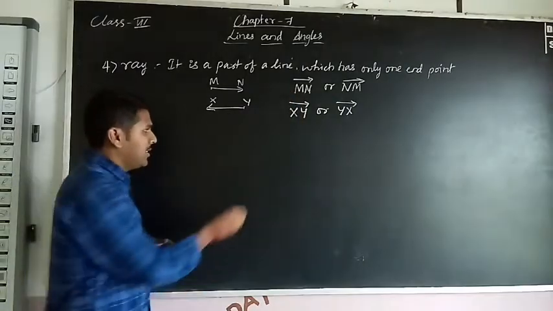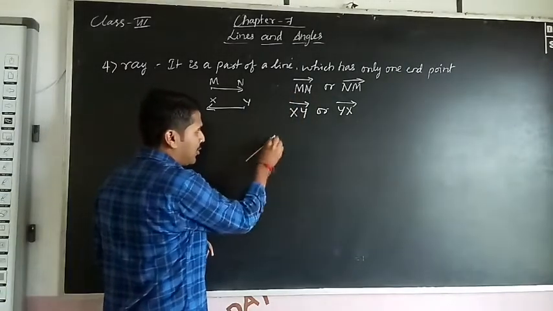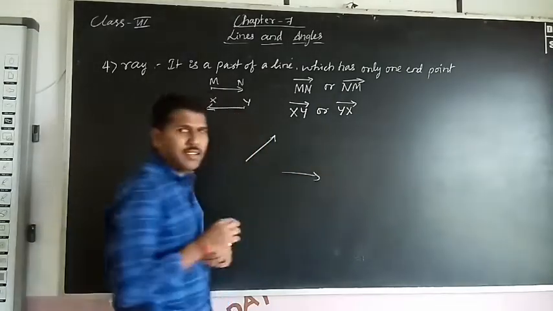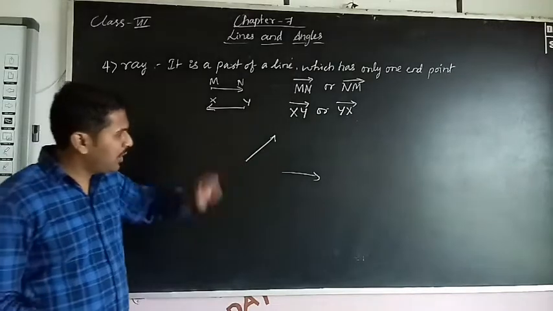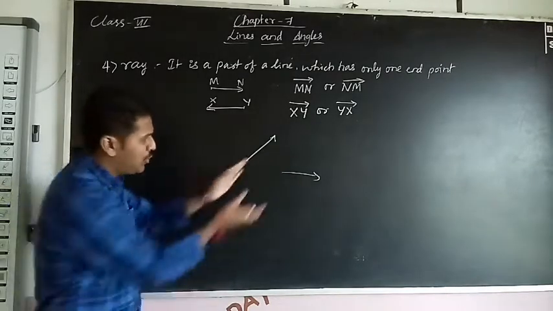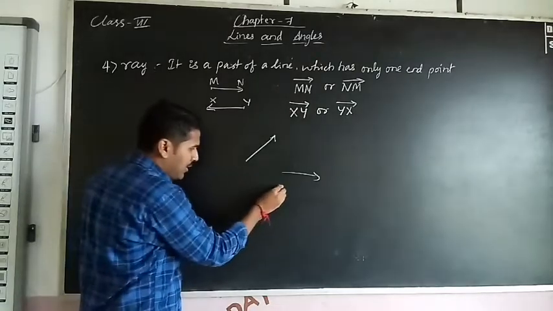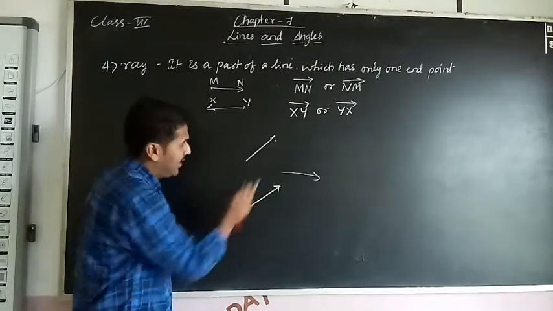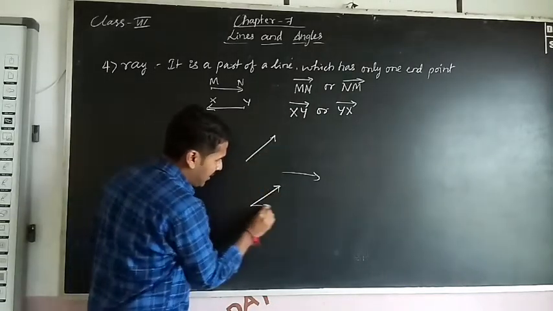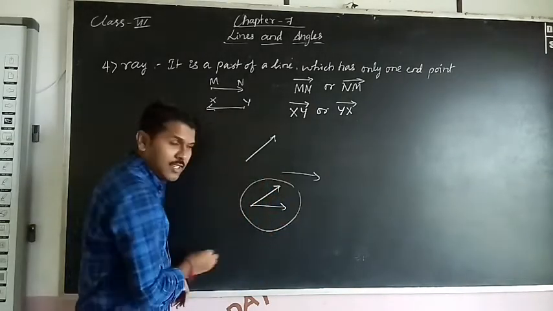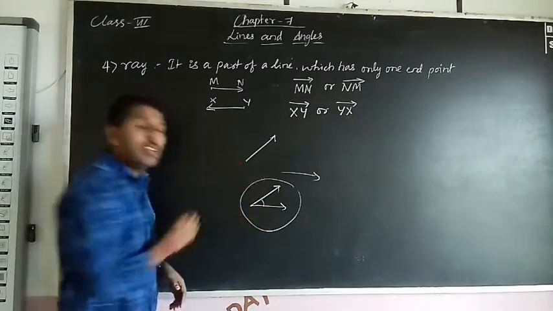So next, see here. So this is one ray and this is another ray. If we join these two, first join these two, what will you get? So what is this figure? Here an angle will be formed.